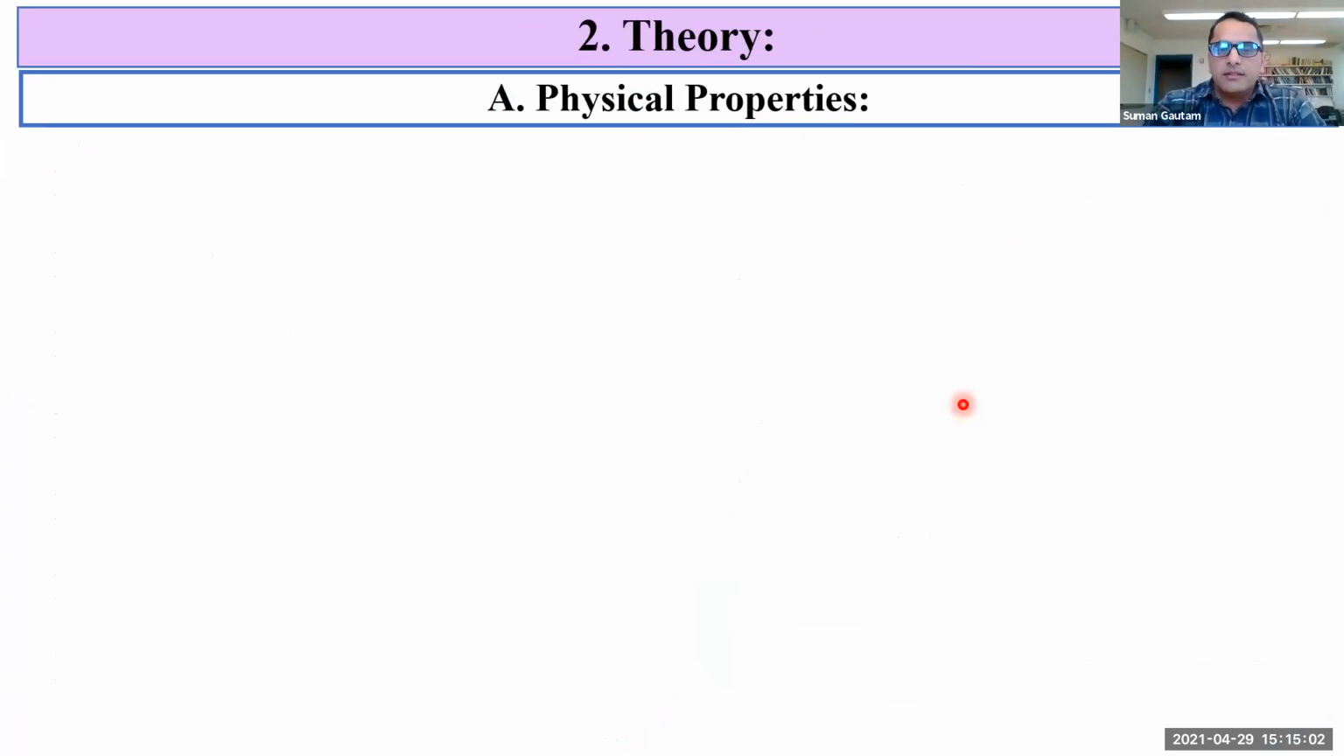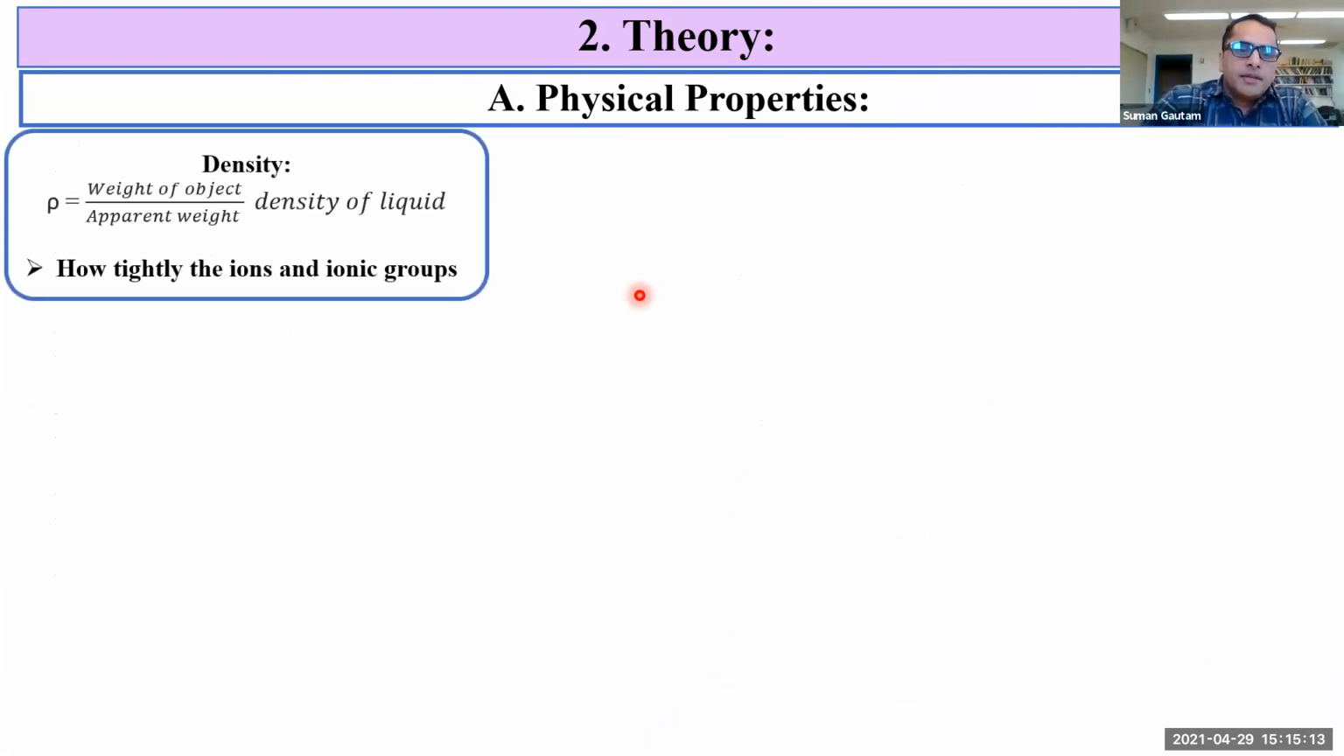Now, the theory. The first is physical properties. Study of these physical properties provides useful information to design the material for specific applications. So the various physical parameters obtained from density measurements will be discussed here. Density is defined as the mass per unit volume, and it is calculated using Archimedes principle with xylene as an immersion liquid. It explains how tightly the ions and ionic groups are packed together in a glass system.